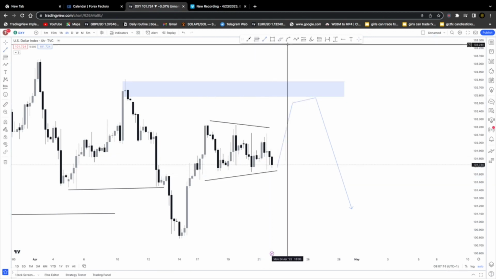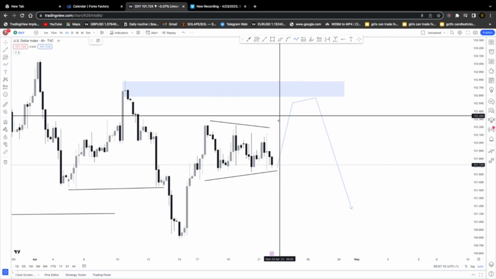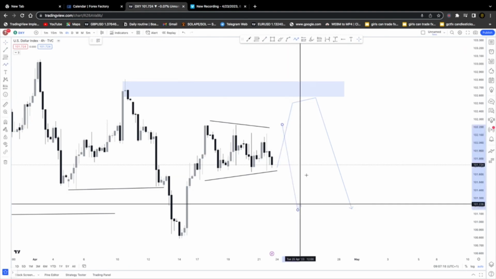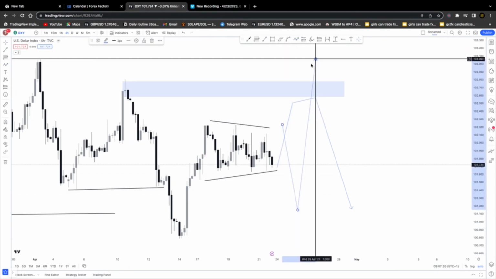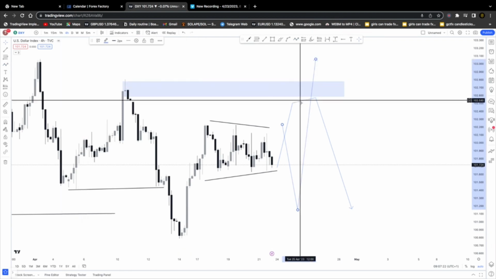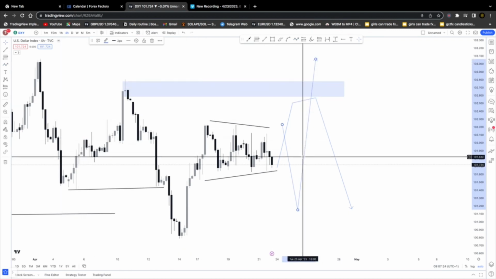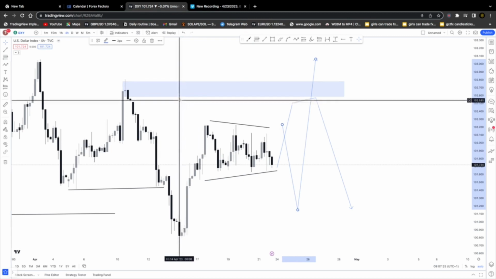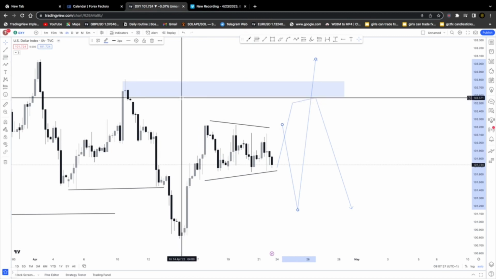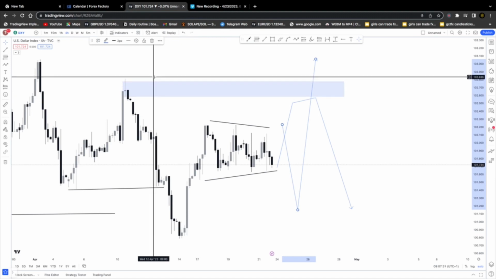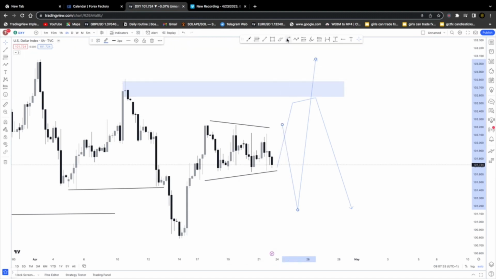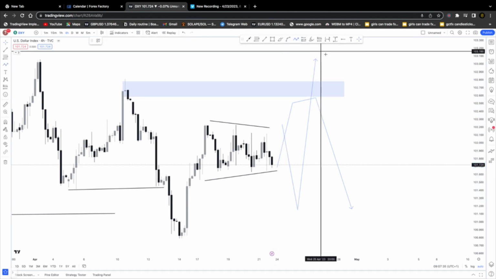So there's a high probability that the market will decide to take out liquidity to the downside and take out the supply zone. Until the market takes out the supply zone, we are still very, very much bearish on the DXY. Until the market takes out the supply zone that was created at that level, we are still very, very much bearish on it. So in the situation in which the market takes out the supply zone, what's going to be the buy probability?